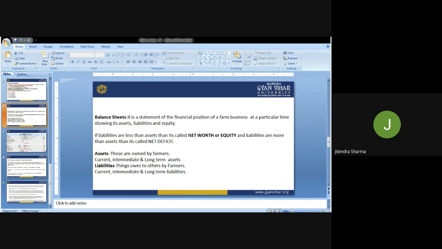These are the three categories under which we get information from the balance sheet: how much current assets there are, how much medium or intermediate assets, how much long-term assets they have, and how much current liability, intermediate liability, or long-term liability. All these things are self-explanatory in the balance sheet. Now I'll give you one example of a balance sheet.